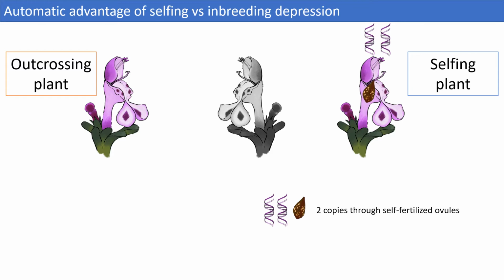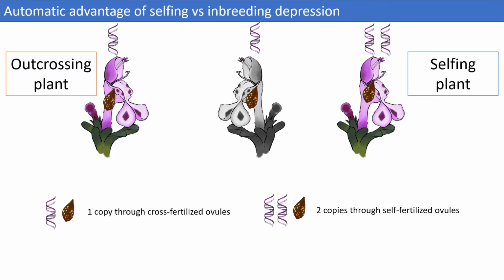An individual that only does cross-pollination can either transmit its genes through the pollen which fertilizes other plants, or through the ovules that are fertilized with pollen from other plants. In both cases, the offspring it produces will have only one copy of the outcrossing parent, and the other one will be from another outcrossing parent.